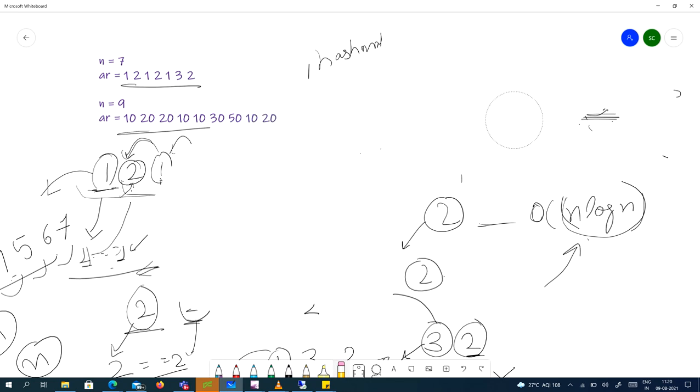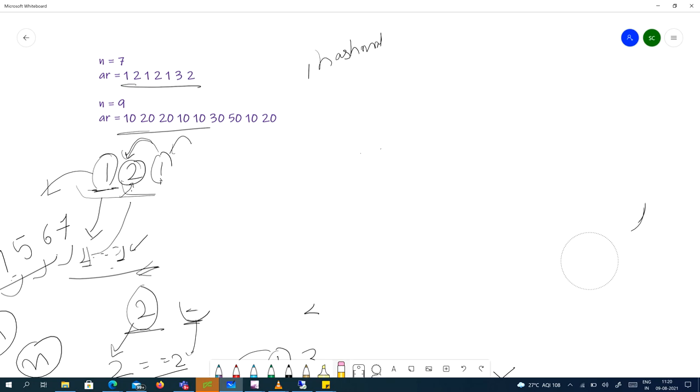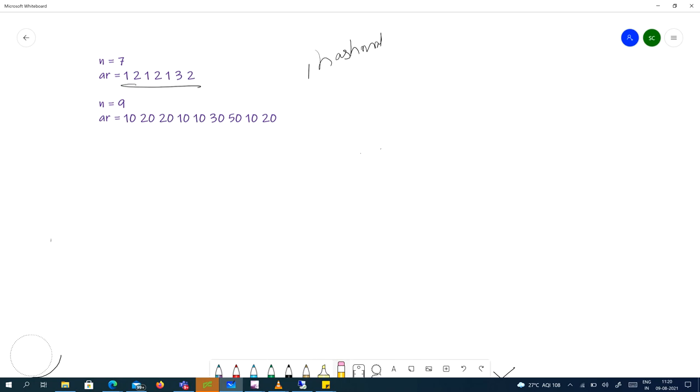Let's clear our whiteboard. Till now, our best approach is n log n, and that's the easiest approach too. The other approach was a bit difficult, removing the elements and all. I didn't like that approach. Okay, let's use hash map. Let's take the same example: 1, 2, 1, 2, 1, 3, 2. So what we need to do first is construct a hash map from this array.